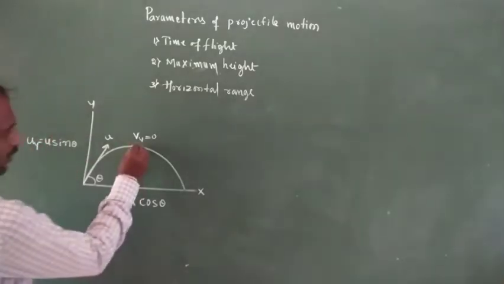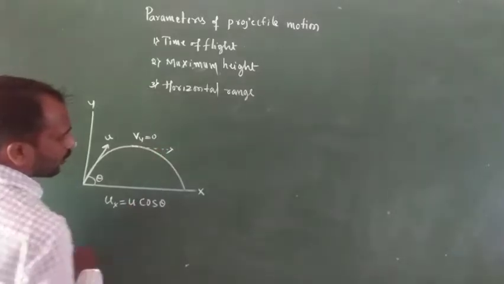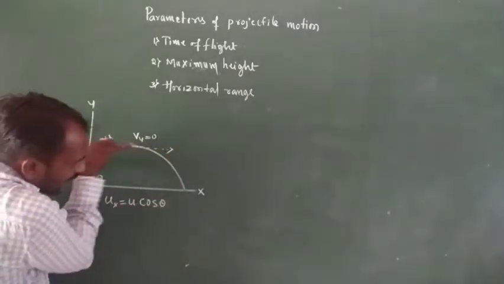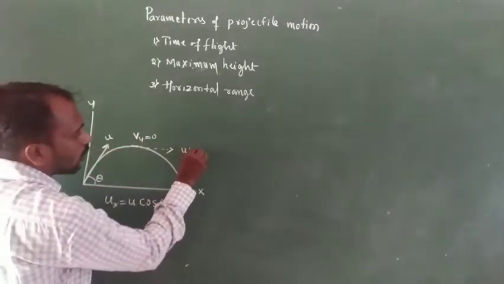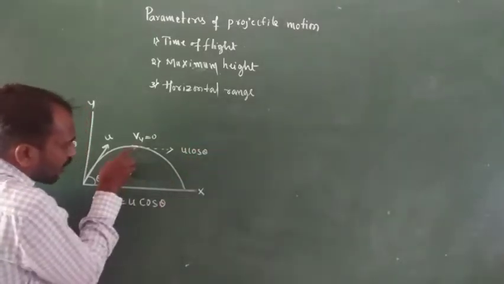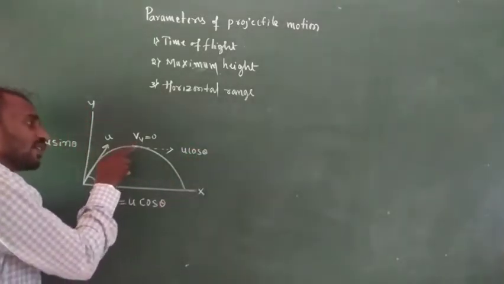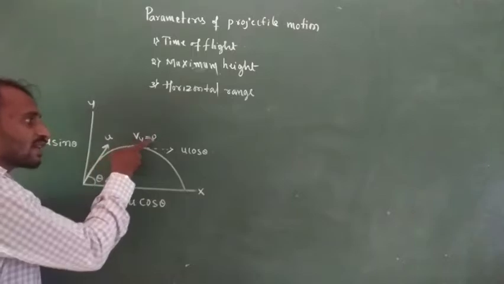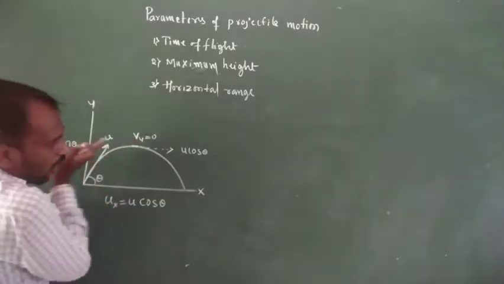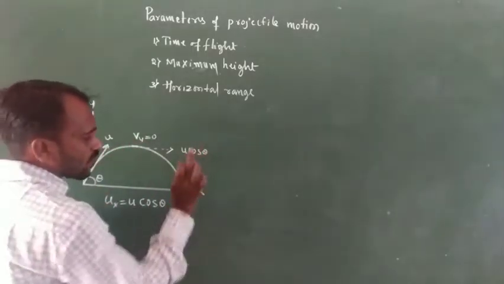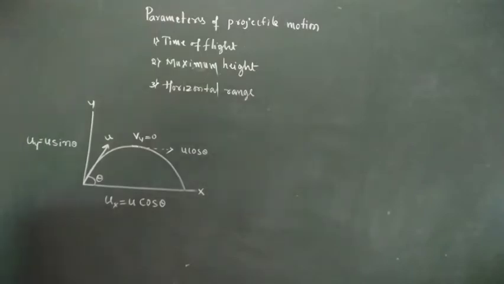On this side the velocity is u cos theta. When the object reaches maximum height, the vertical velocity is 0, but the horizontal velocity is u cos theta. You already know these things.